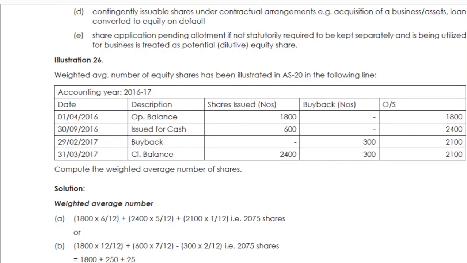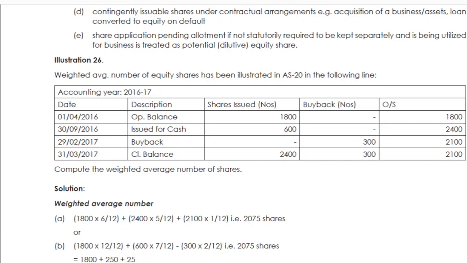Look at this problem. Illustration 26, weighted average number of equity shares, has been illustrated as follows. What is the problem? Accounting year, opening balance of shares.